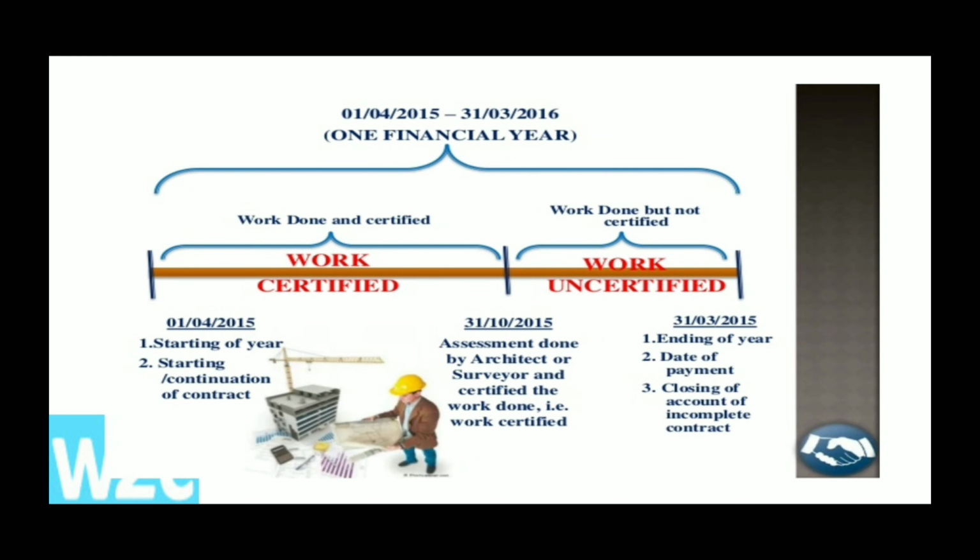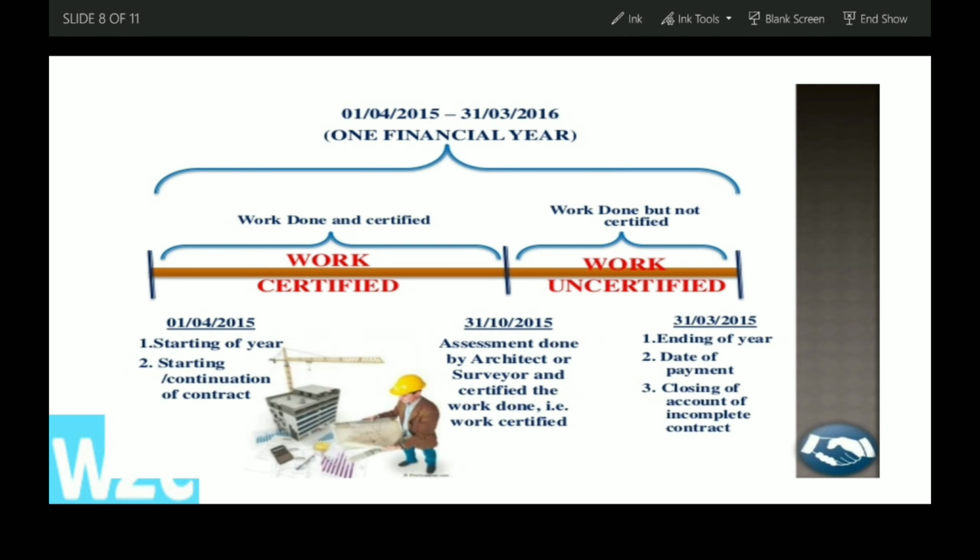Next, here is a complete example up to now. On 1/4/2015 the contract starts, and the financial year ends on 31st March 2016. So this is one financial year. 1st April 2015 is the start of the year, the starting or continuation of the contract, and 31st March is the financial year end.